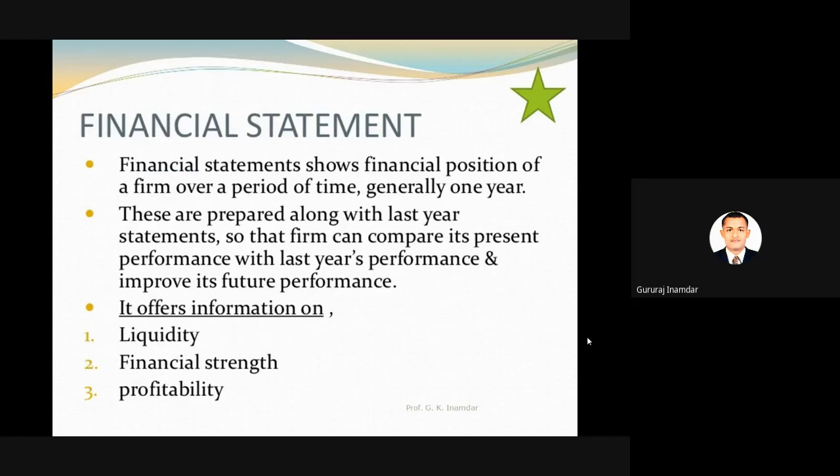Now financial statement. These are also one of the controlling processes. A financial statement shows the financial position of a firm over a period of time, generally 1 year. Financial statement, we can say, is the budget of that industry. Whatever amount of budget we have sanctioned, and the actual utilization of that budget, this is nothing but a financial statement. Yearly, monthly, daily, you can generate that financial statement, and according to the financial statement you can control your organization.